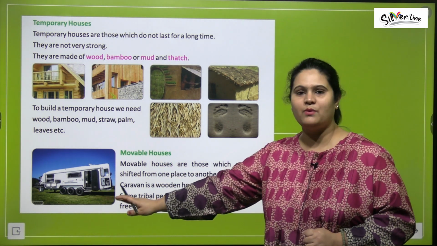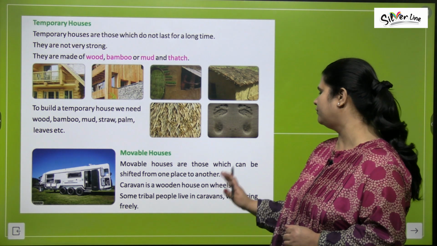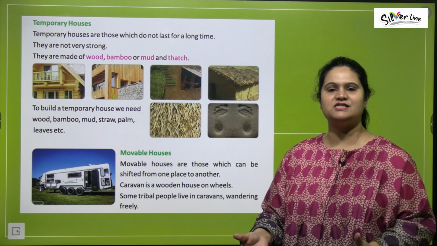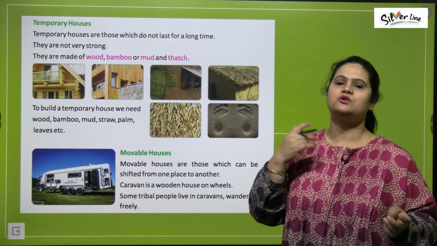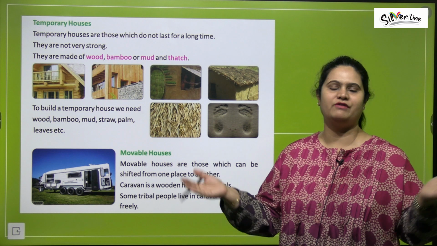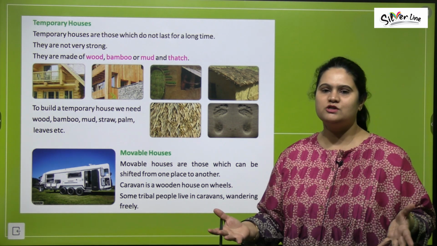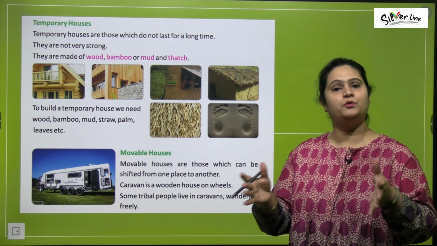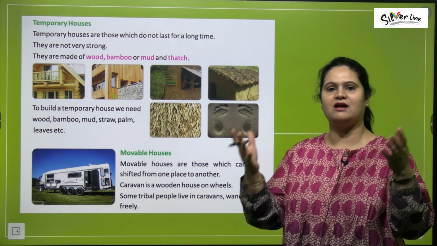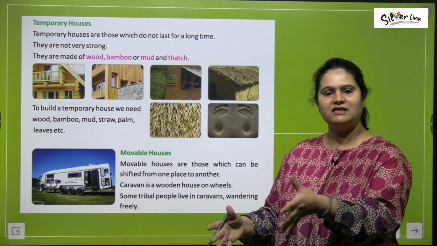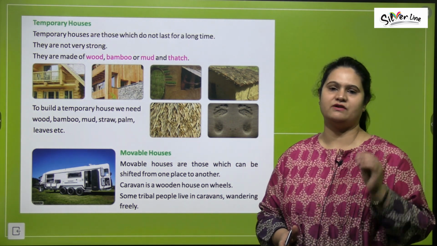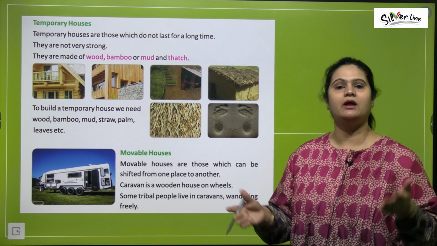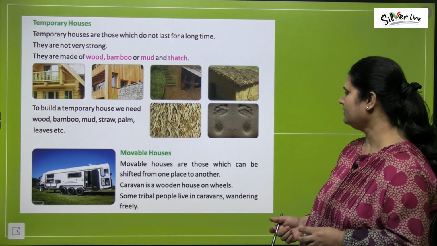There is a caravan. This is a caravan which is a wooden house made on wheels. ये wood से बना होता है और इसके नीचे wheels लगे होते हैं. So you can take it along with you wherever you go. Whenever you want to take a rest, you halt your vehicle. अपने vehicle को stop करके उसके अंदर पूरा house होता है. There is bed, there are sofas, tables, a small kitchen. Everything is there, whichever is there in a house. सब कुछ होता है and it is a house on wheels, we can say, right?